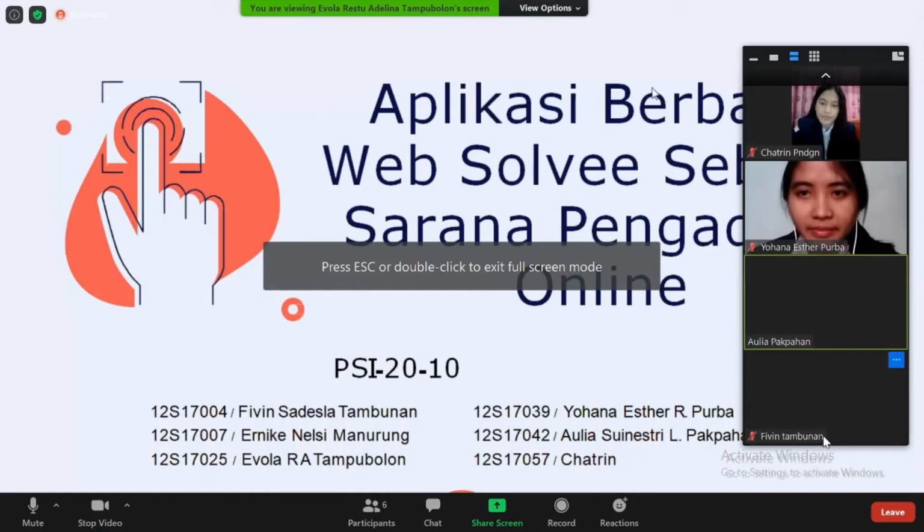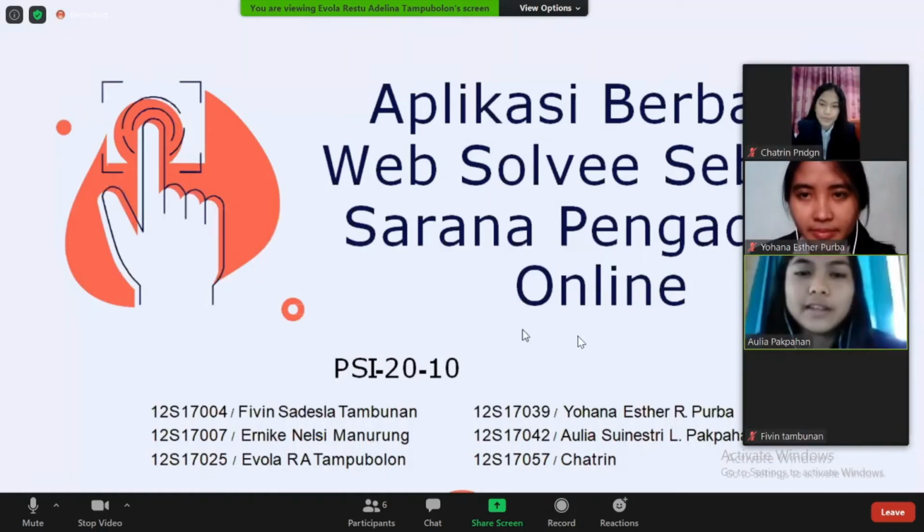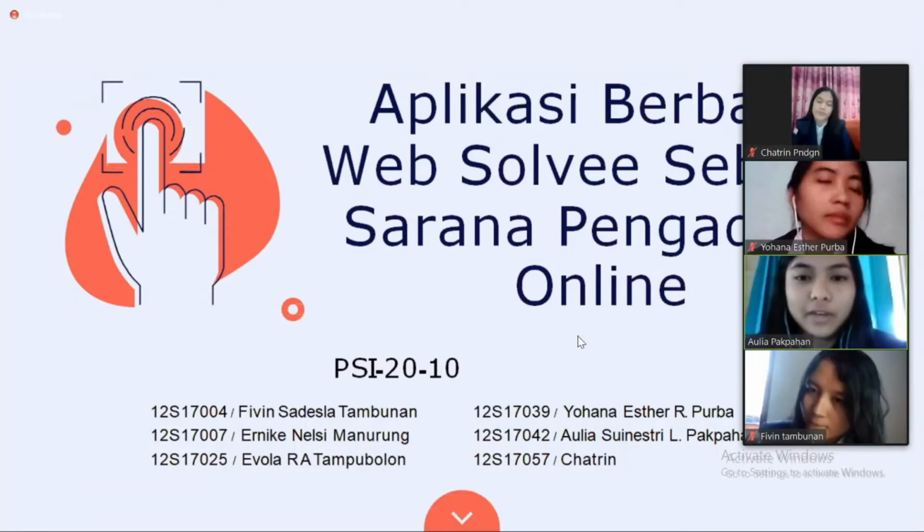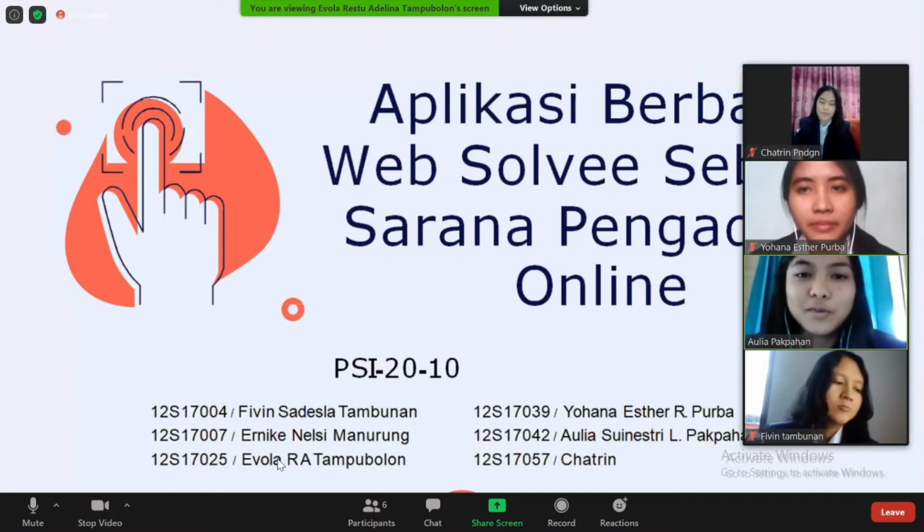Everyone, we are from Information System Project Group 10 and take the project with the title Aplikasi Pengaduan Online Berbasis Web, and we name the application Solvee. Now, we would like to present our Solvee system.